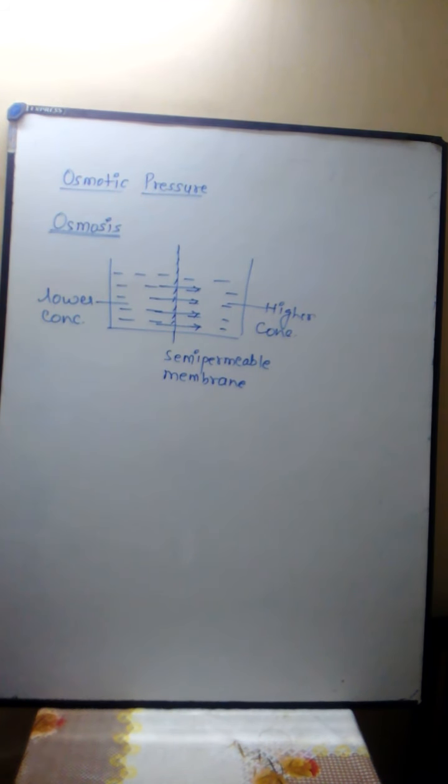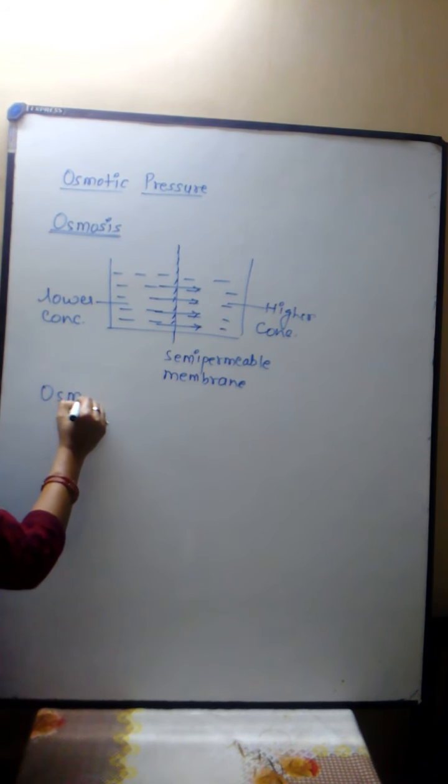So osmosis is a process defined as the flow of solvent molecules from lower concentration to higher concentration through a semi-permeable membrane. After this, osmotic pressure.